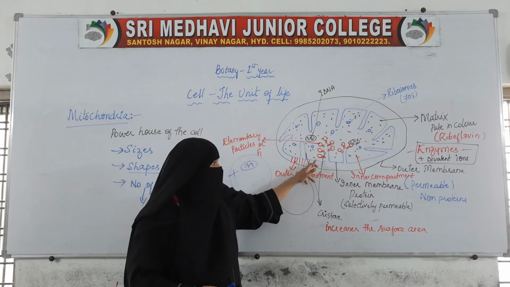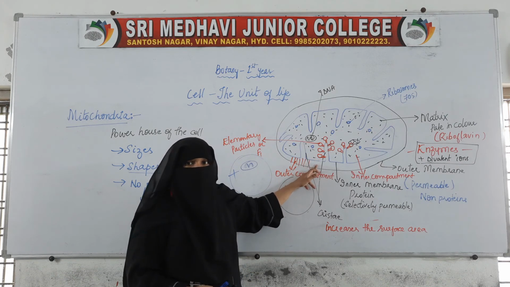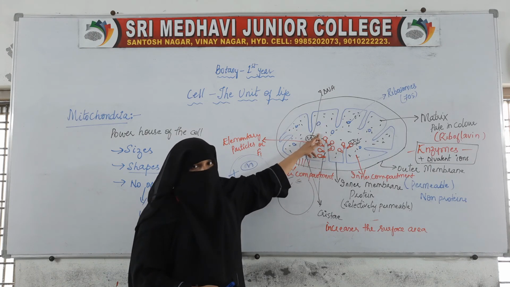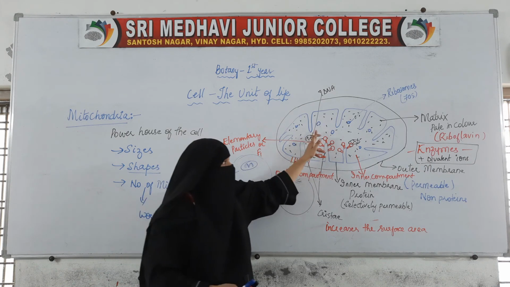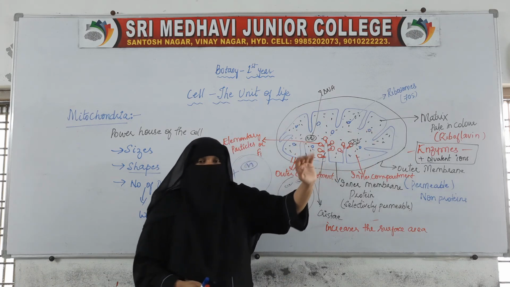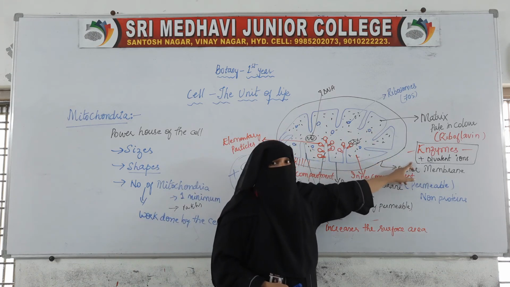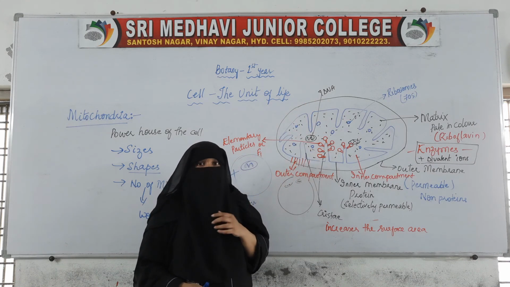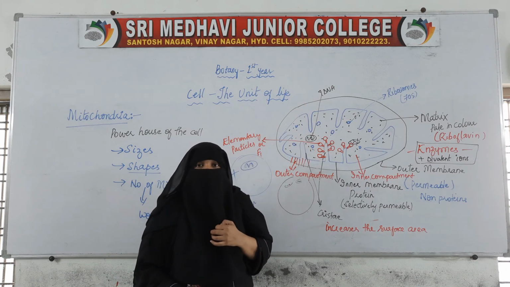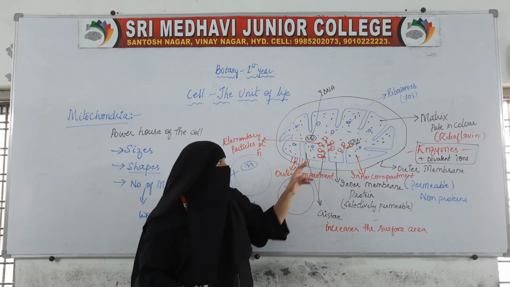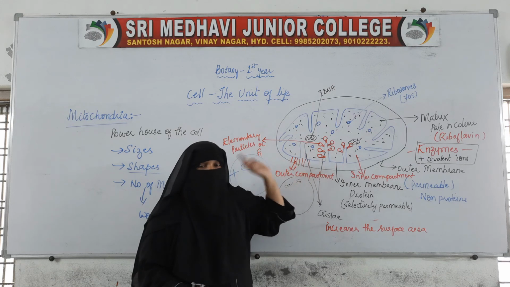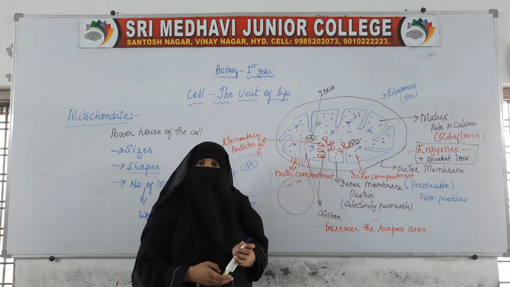In between the outer and inner membrane, space is present, called the outer compartment. Inside the inner membrane is the inner compartment, filled with matrix, and the matrix has enzymes, divalent ions, DNA, and 70S ribosomes. On the cristae we have the elementary particles or F particles, which help in the process of respiration.